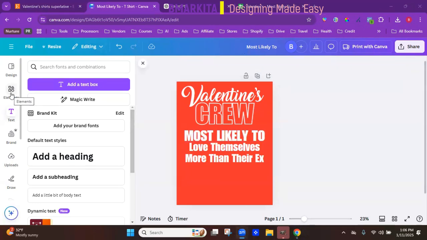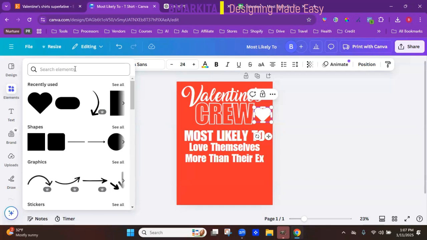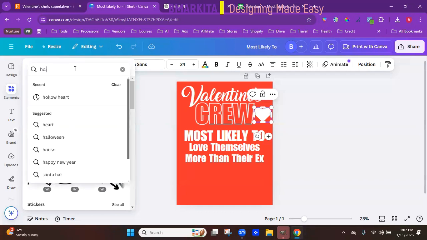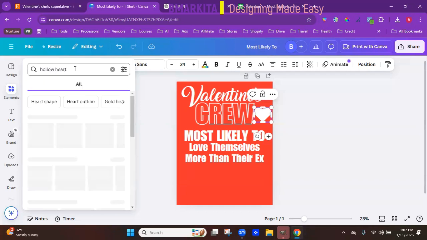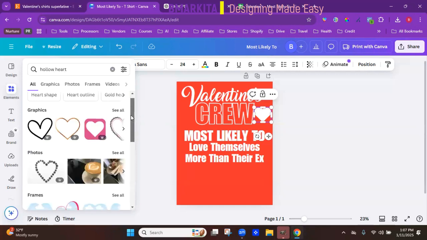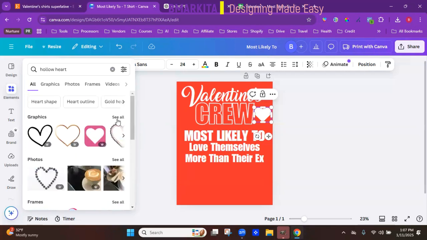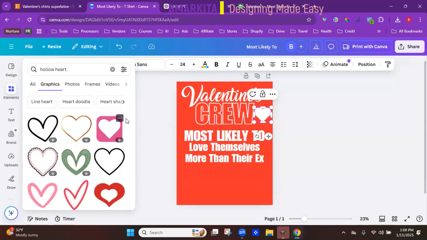So let me add the graphics because I did want to add some hearts. So let's see if we can find some white hearts. So I'm going to go to elements, go all the way back out elements. There we go. And now you can see some different ones here. So let's go to all graphics, see all.